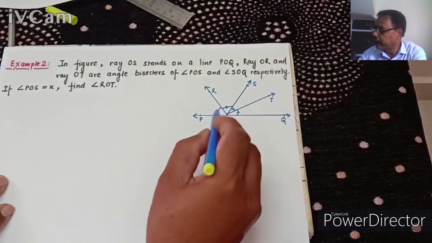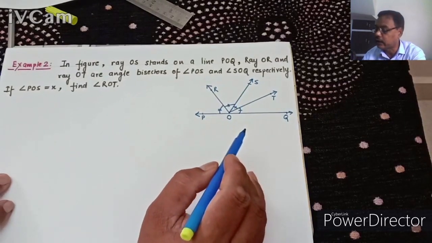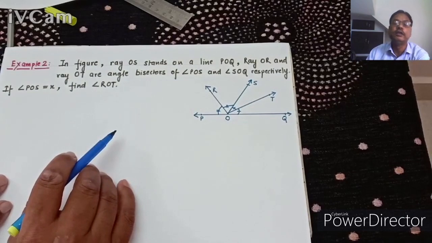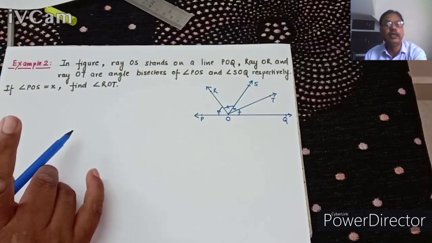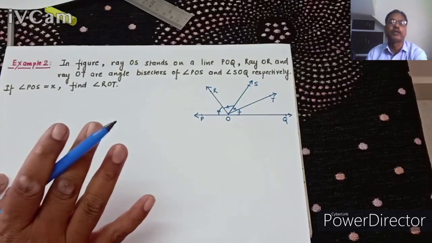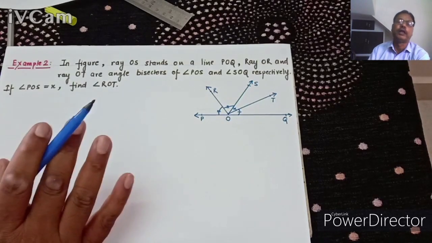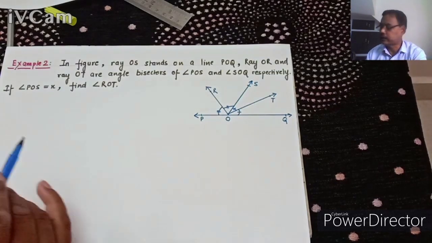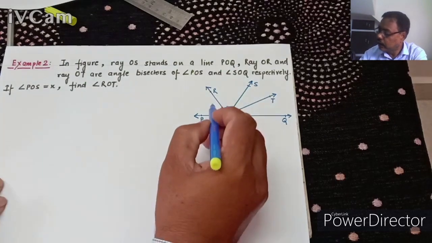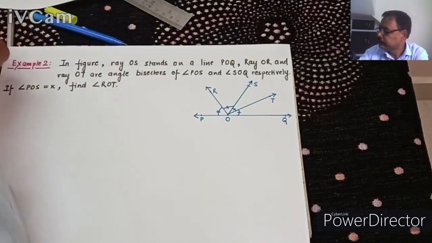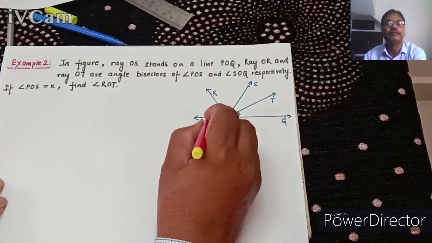Each is an angle bisector of POS and QOS. An angle bisector means a line which divides any angle into two equal parts. Understand? Two equal angles. So we are supposing here angle POQ as angle 1.